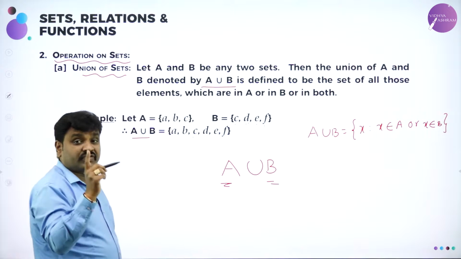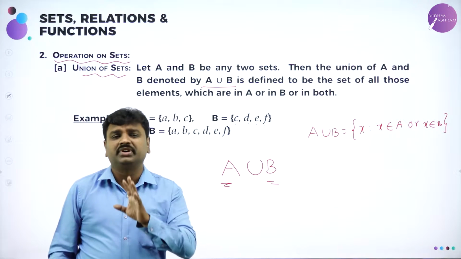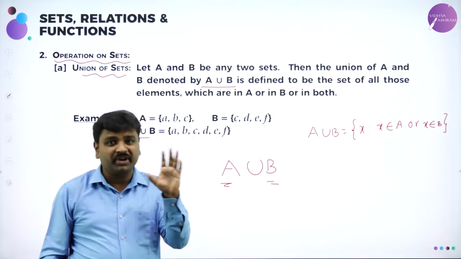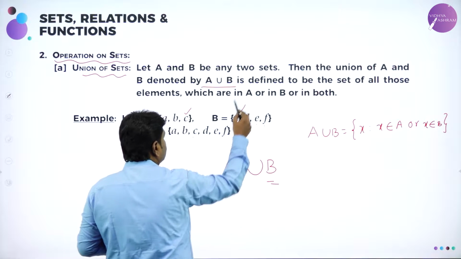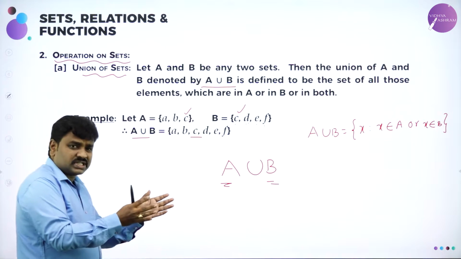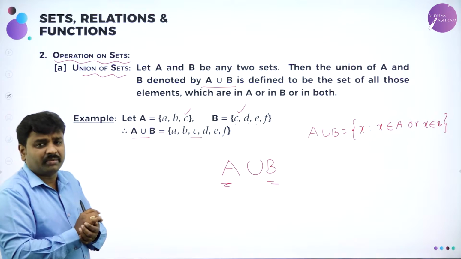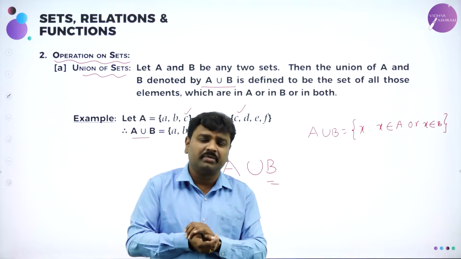And all of you know the definition of set. What is meant by set? Collection of well-defined distinct objects. In any set, you should not repeat elements. So that's why c is present here also, c is present here also, but you should write only once. Union means combine both the sets without repeating any elements.